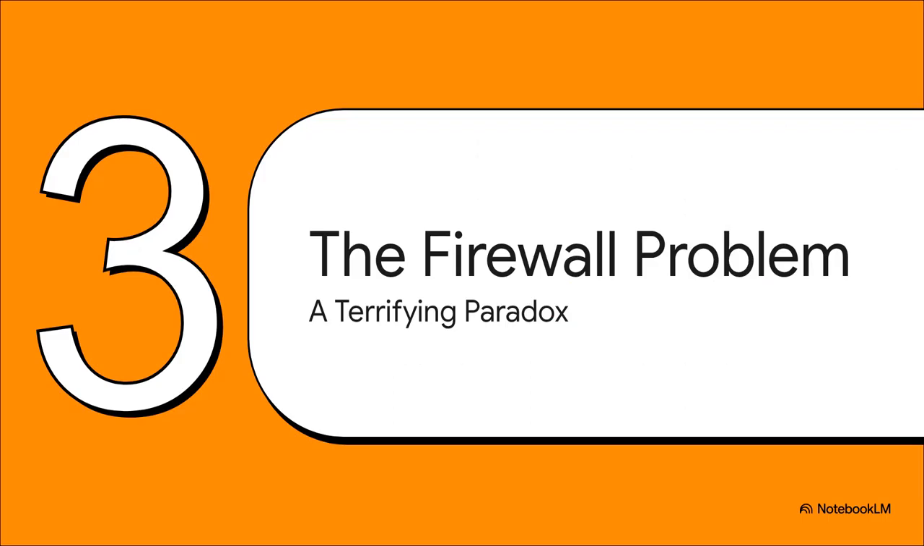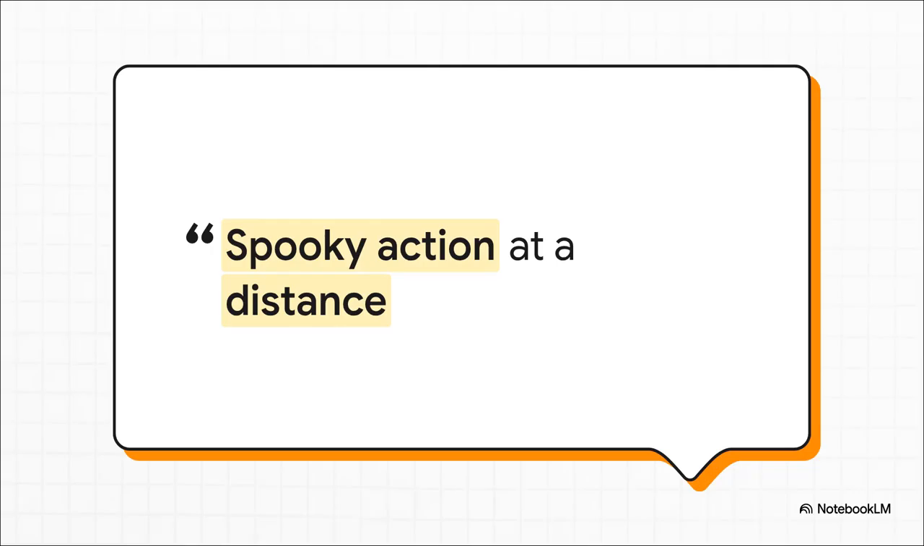So let's look at Section 3, the firewall problem, a terrifying paradox. Because trying to rescue this lost information creates an absolute physical nightmare in the math. To understand this paradox, we have to talk about quantum entanglement. This is where particles become invisibly connected and share information instantly, no matter the distance. It's a concept Einstein famously disliked, dubbing it spooky action at a distance.